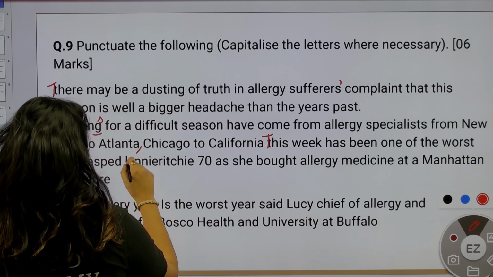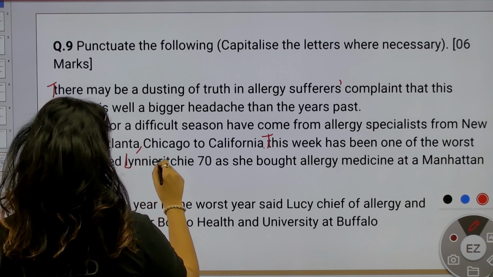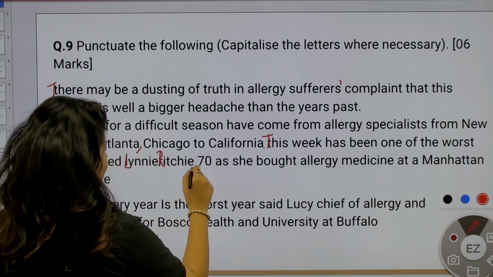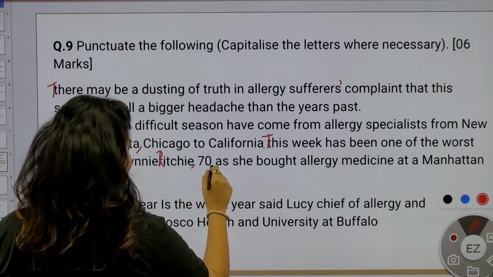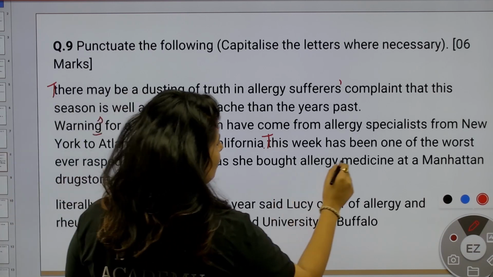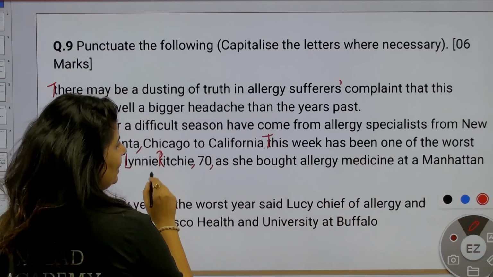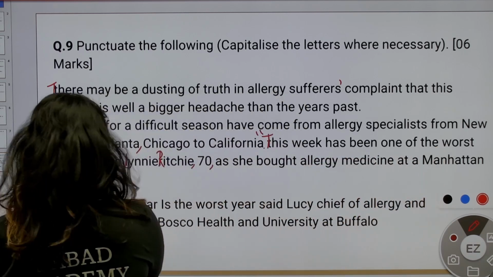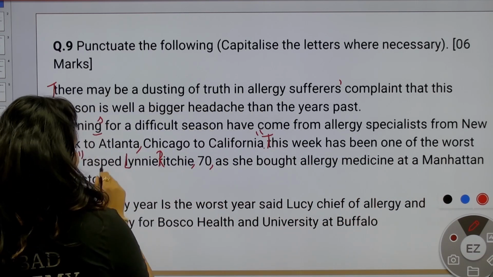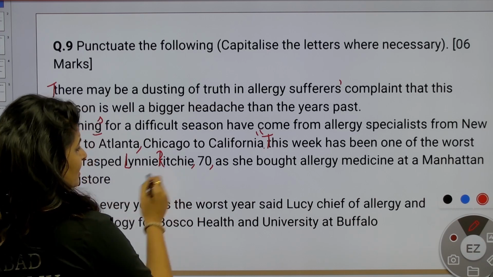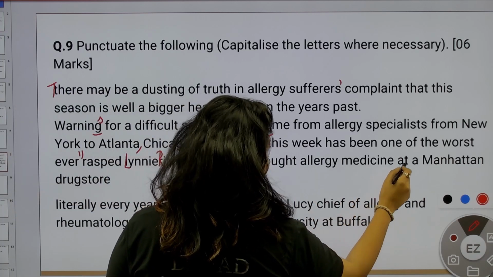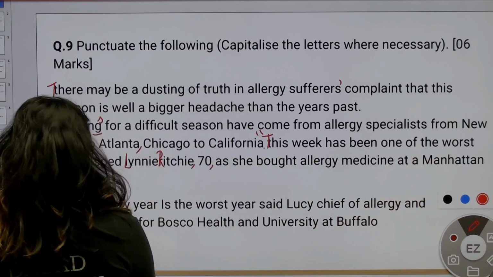Rest. So there is a correction. It's the name of a person. Lene Riches. And then she is 70. And she quoted, this week has been one of the worst ever. Rest. Name of the person, age. As she bought allergy medicines at a Manhattan drugstore.